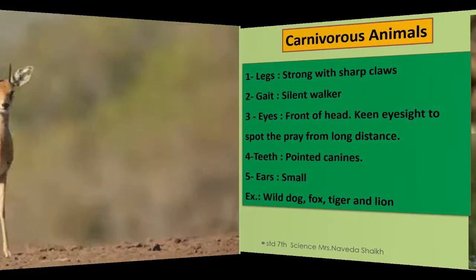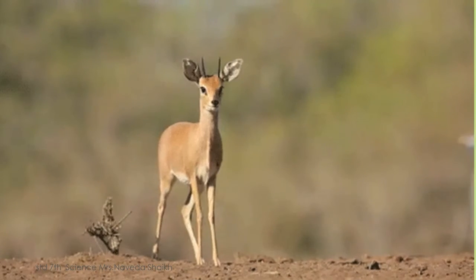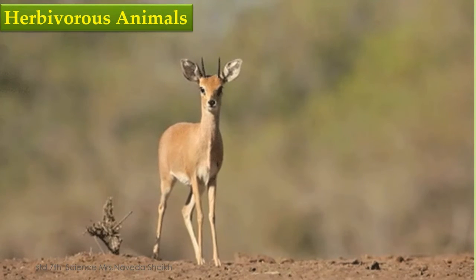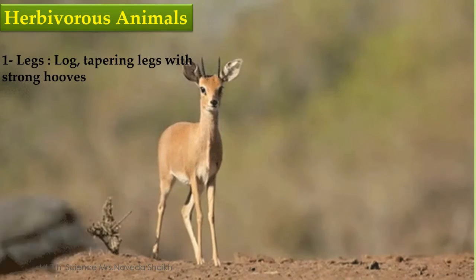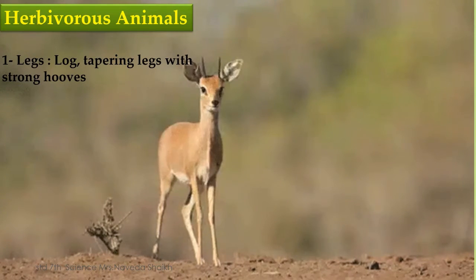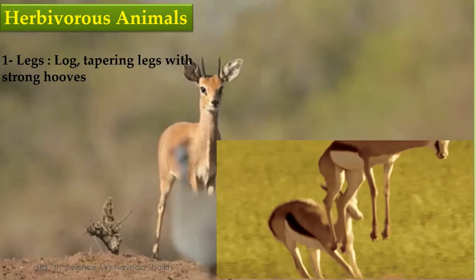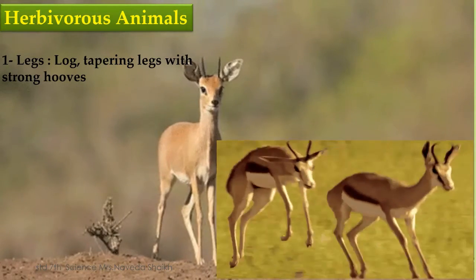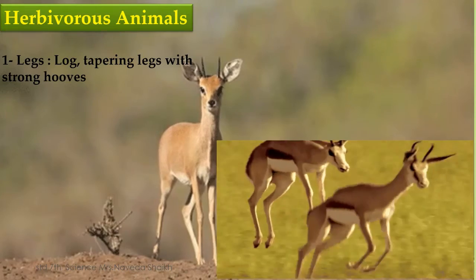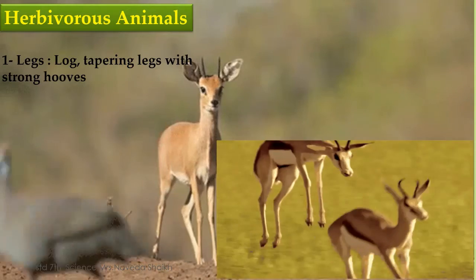Now we move on to the next type of animals and their adaptation, that is the herbivorous animals. Herbivorous animals are animals which eat only grass and leaves. They do not eat other animals. So, what are the things which are important to know about them? Their legs. Their legs are long, tapering legs with strong hooves. Hooves means the lower part, so that when they are running over the grasslands and very hard regions, they do not hurt themselves, because they have to be very careful to avoid being eaten by carnivorous animals.